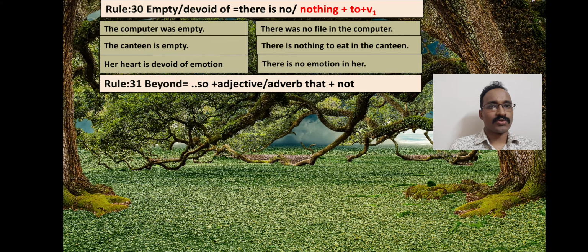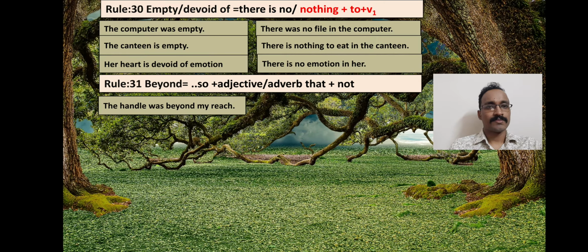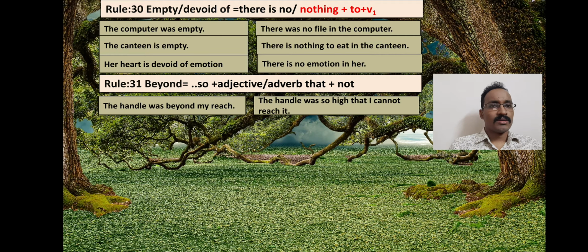Now you see rule 31. Here we may find beyond in the affirmative sentences, and in the negative sentences we will use so plus adjective plus adverb, that plus not. See the example. The handle was beyond my reach. The handle was so high that I cannot reach it. So plus adjective plus that. The handle was so high that I cannot reach it.